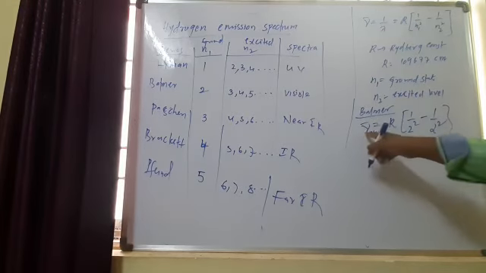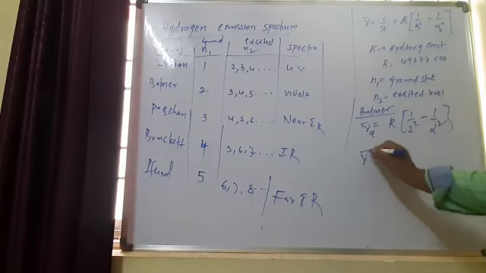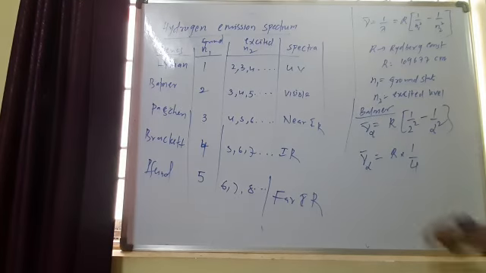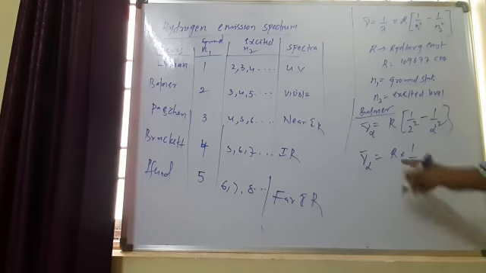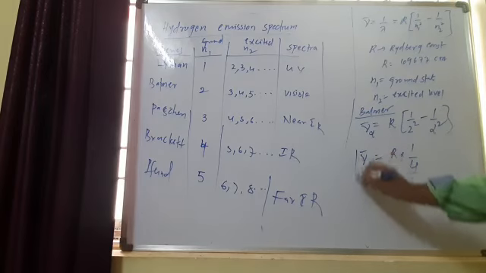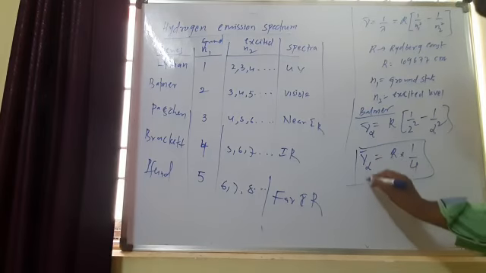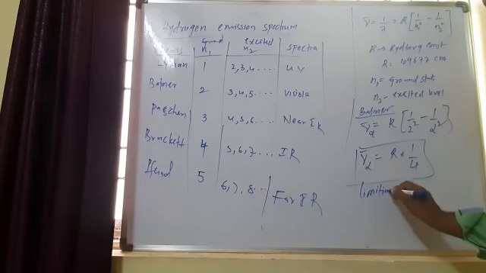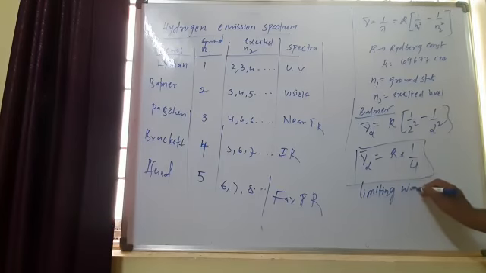This is the limiting wave number. So nu bar equals R into 1 by 4, since the second term becomes 0. So the limiting wavelength is 4 by R. If you substitute the R value, you will get the limiting wavelength. So this is the limiting wave number.